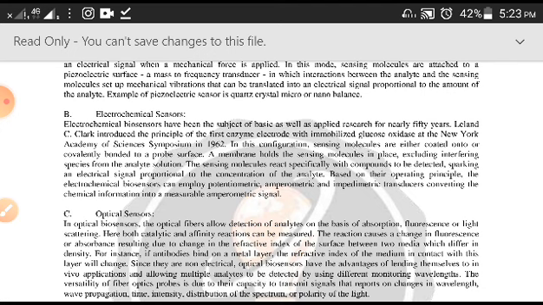Another is the electrochemical signals. The electrochemical sensor was first developed as a biosensor by Clark. Where the biological component, when it interacts with the analyte, will produce a certain kind of biochemical, and that chemical will be read by the transducer, and the transducer converts that chemical signal into an electrical signal.